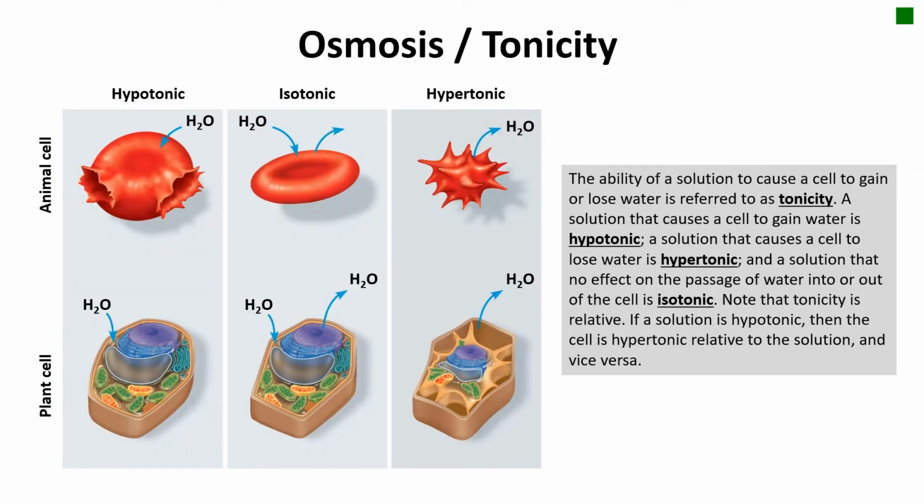The ability of a solution to cause a cell to gain or lose water is referred to as tonicity. A solution that causes a cell to gain water is hypotonic. A solution that causes a cell to lose water is hypertonic. And a solution that has no effect on the passage of water into or out of the cell is isotonic. Note that tonicity is relative. If a solution is hypotonic, then the cell is hypertonic relative to the solution, and vice versa.